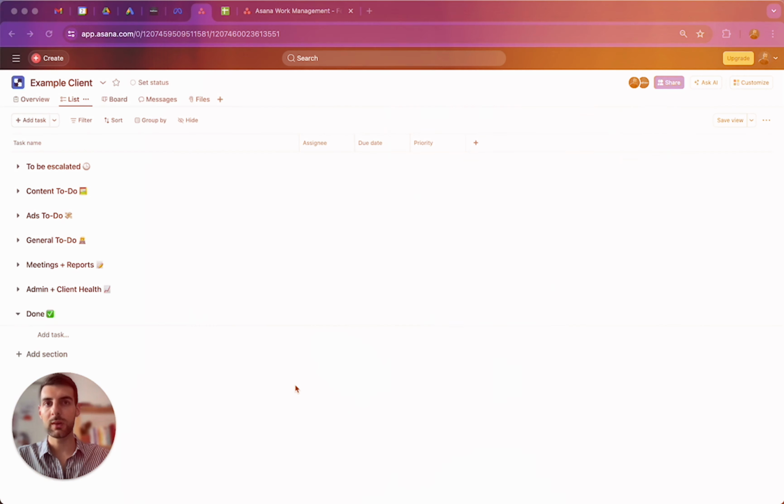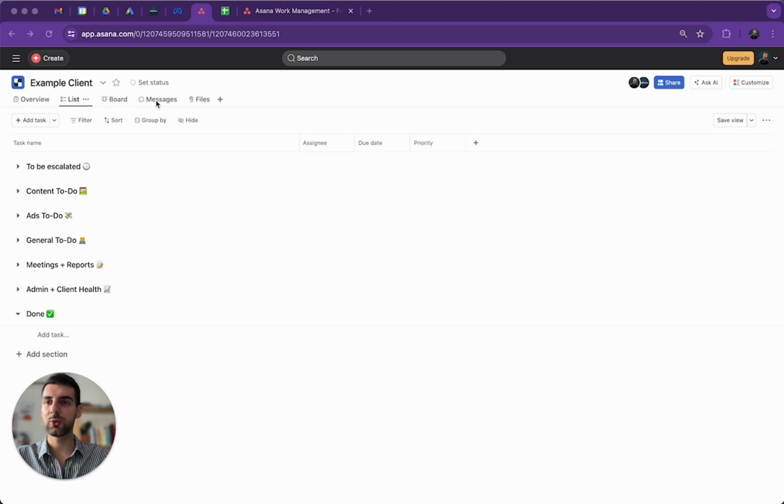Let's get into it. Now, when you do create a project on Asana, you have way more options here at the top. However, we try to be as lenient as we can, so we have only these options here. Now, the list is a mandatory one, but you can also have a board, messages, files, and you can also have a timeline, a Gantt, or a calendar as well. Now, the calendar is free, but I believe the timeline and the Gantt require a paid version of Asana. We're currently using the free version because it is pretty much more than enough. But the moment we grow as a business and as a team, then we're also going to be jumping into the paid version of Asana.